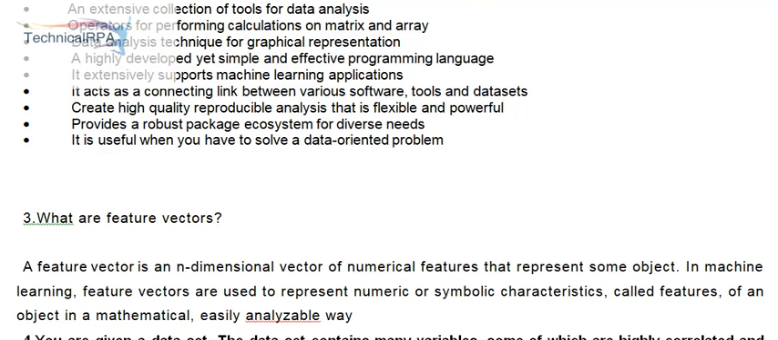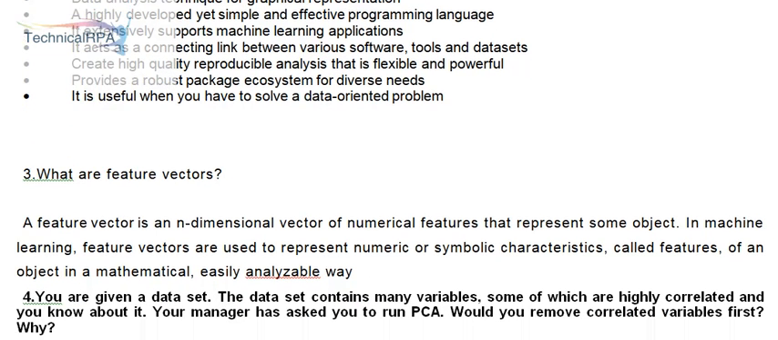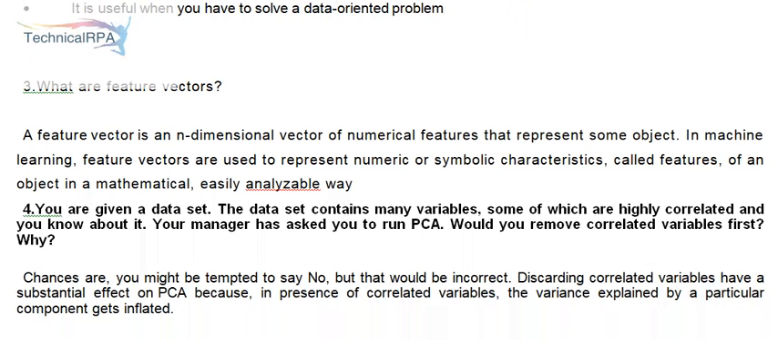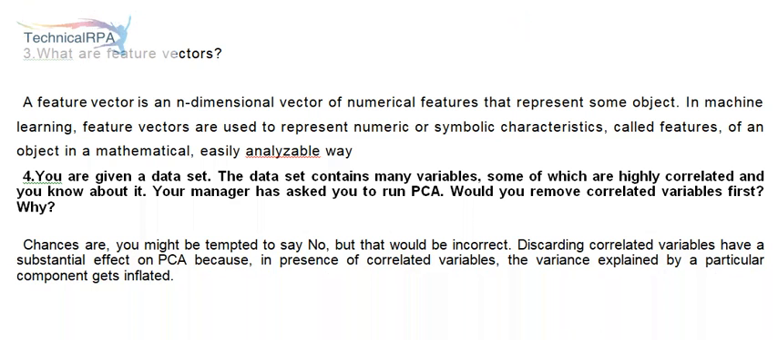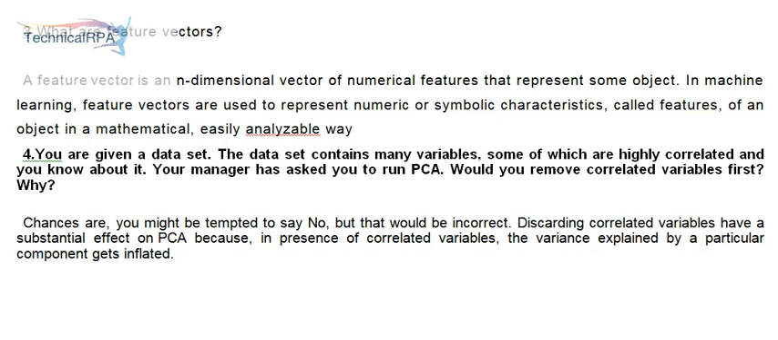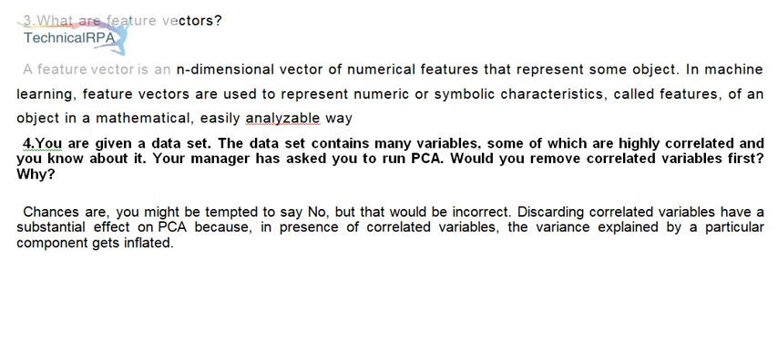3. What are feature vectors? A feature vector is an n-dimensional vector of numerical features that represent some object. In machine learning, feature vectors are used to represent numeric or symbolic characteristics, called features, of an object in a mathematical, easily analyzable way.